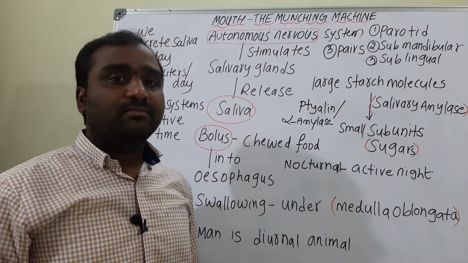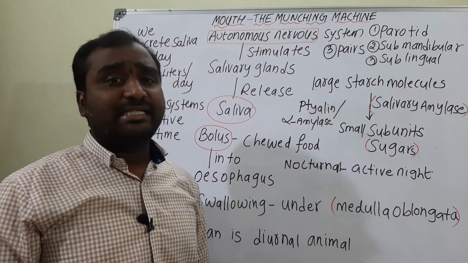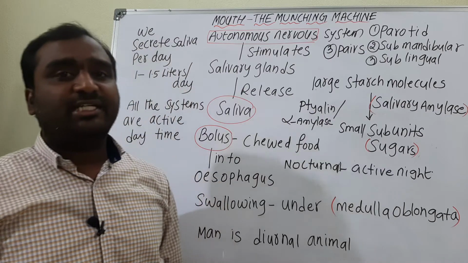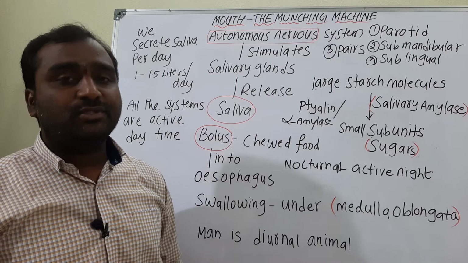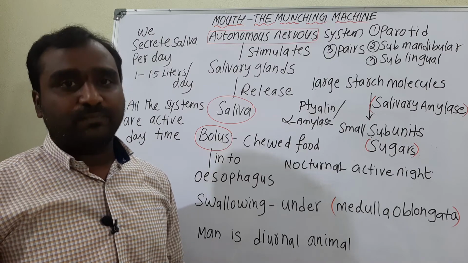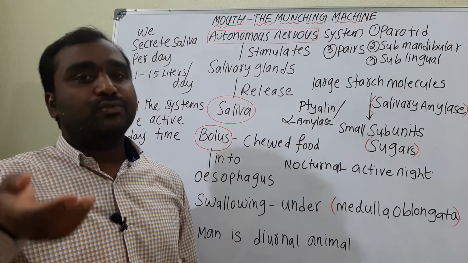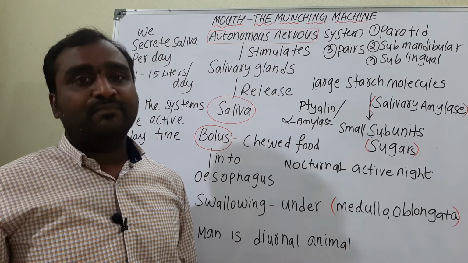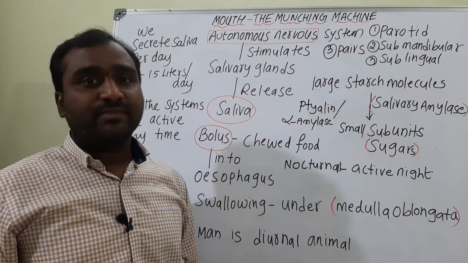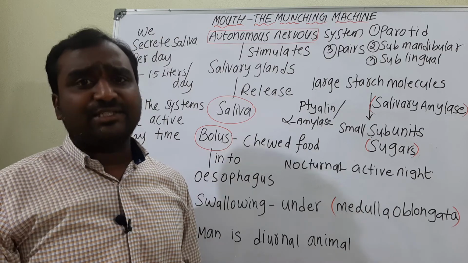So whenever we are active in the daytime, all the systems will be active. At the same time, the digestive system will also be active, and due to that reason, our digestive system is ready to take the food materials. Comparing daytime and nighttime, all the systems are a little less active at night, but more active in the daytime.